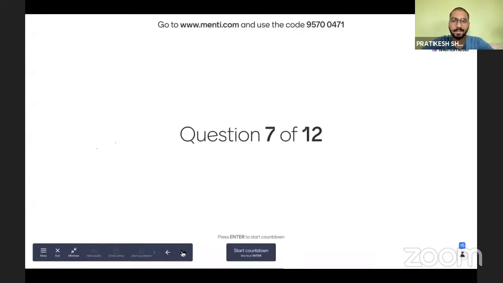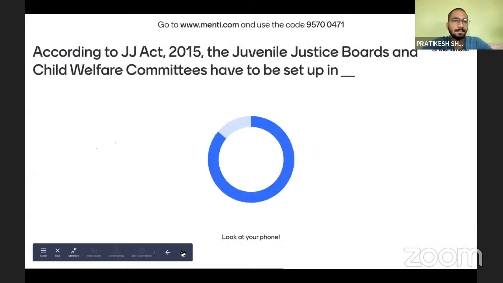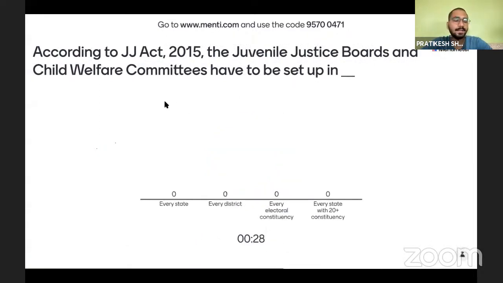So we have the 7th question. According to the JJ Act 2015, Juvenile Justice Boards and CWC, Child Welfare Committees, have to be set up in every state, every district, every electoral constituency, or every state with 20 plus constituencies. So where do these two have to be established, juvenile justice boards and child welfare committees? You might have heard about JJB and CWC. So where are they established?